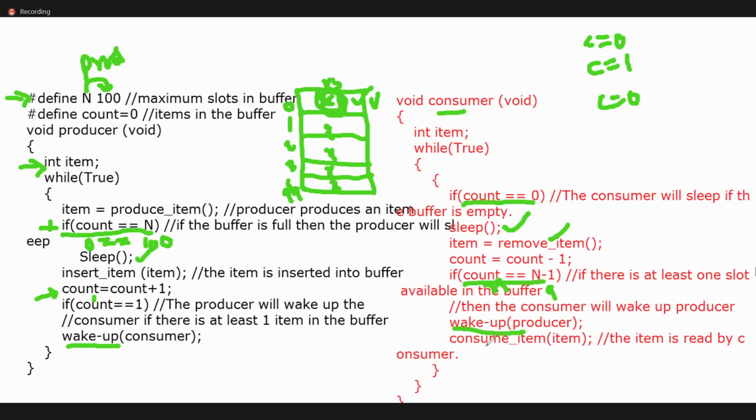But here we have one problem. What is the problem? See, individually each executes, not a problem. But we will face some problem. In the beginning, when I explained cooperative processes, I wrote code count plus plus, count minus minus. Both processes were sharing the count variable. That is the critical section.